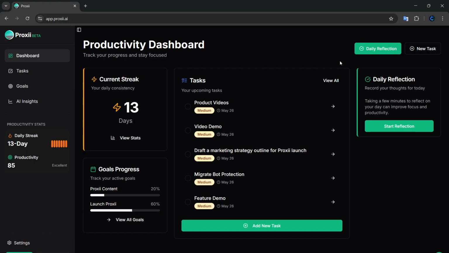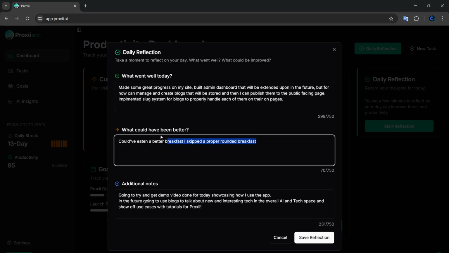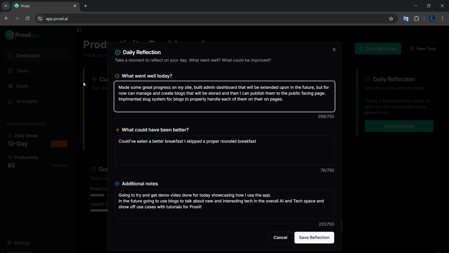This is probably my favorite feature of Proxii, which is the daily reflection panel. So here's my current day, and that's what I've put in so far. Every day I like to go in throughout the day and input what could have been done. Like today, I skipped breakfast, what went well today, and then additional notes, maybe things I have to do for tomorrow and things like that.